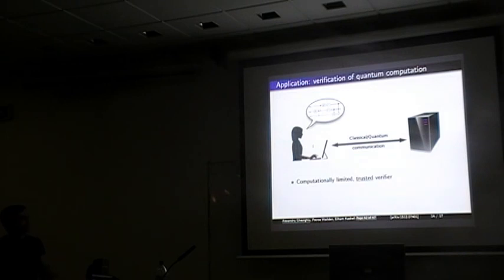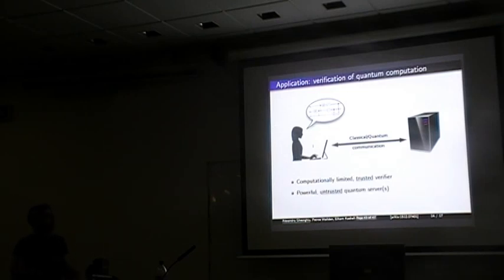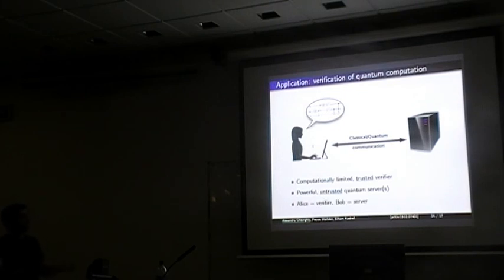And in verification, we have a trusted verifier who is computationally limited, cannot perform universal quantum computations, and an untrusted server that is able to perform these computations. And somehow the client wants to delegate the computation to the server and verify its correctness. So if we associate the verifier with Alice from before and the server with Bob, then we're in a very natural setting to use this steering result.